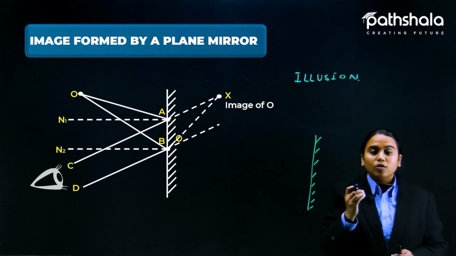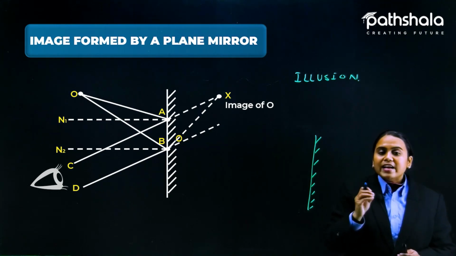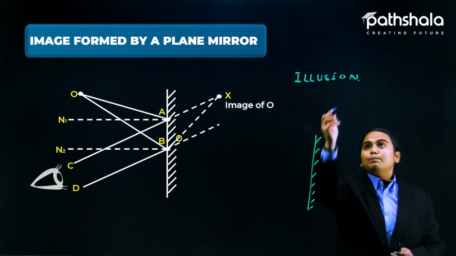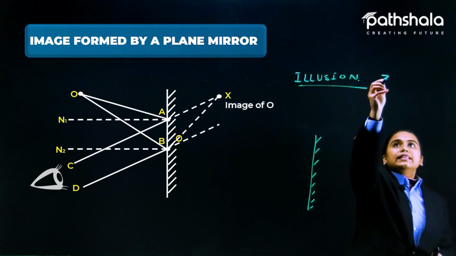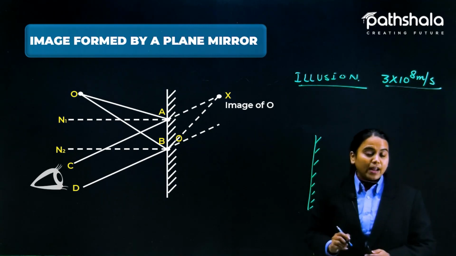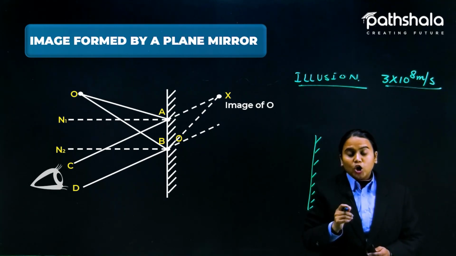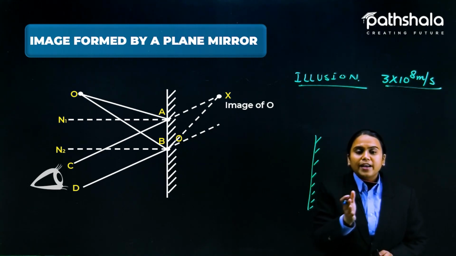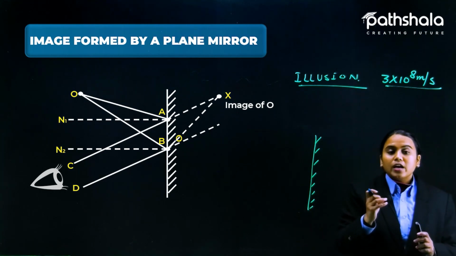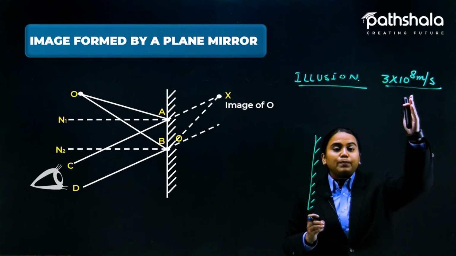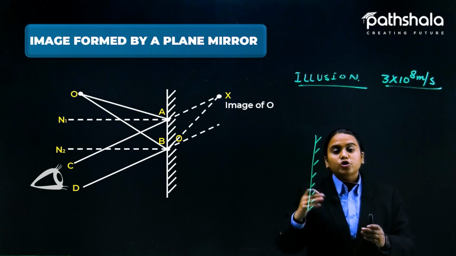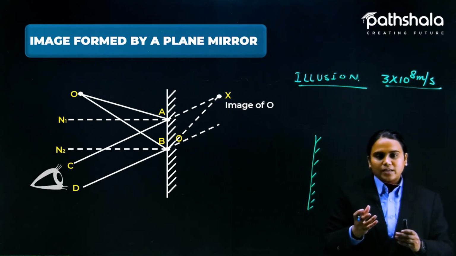Illusion means a trick, which becomes a deception of our eyes, okay? Because our eyes are not capable enough to perceive the light, because the speed of light is very high. That is 3 multiplied by 10 to the power 8 meter per second. We are not able to detect from where the light is coming, and now it is bending, and now it is received by our eyes. Our eyes do not have such a capability to detect this at such a speed, and even our brain does not. Okay, so now how is this light actually playing with us?